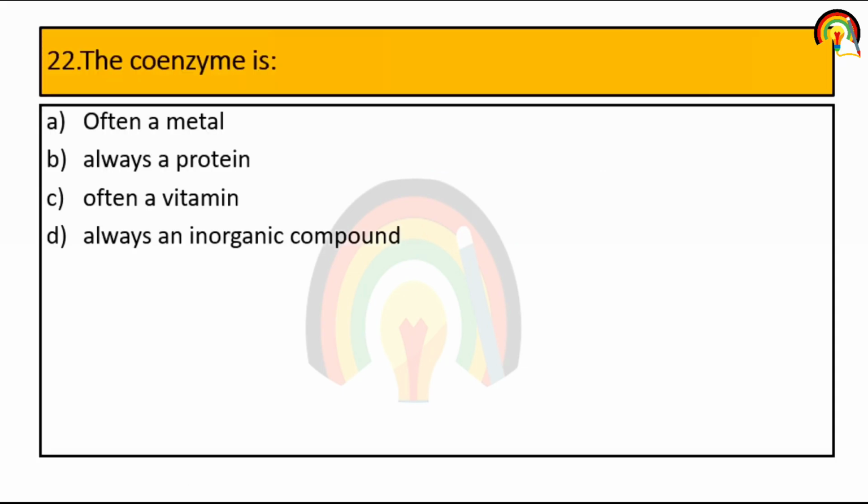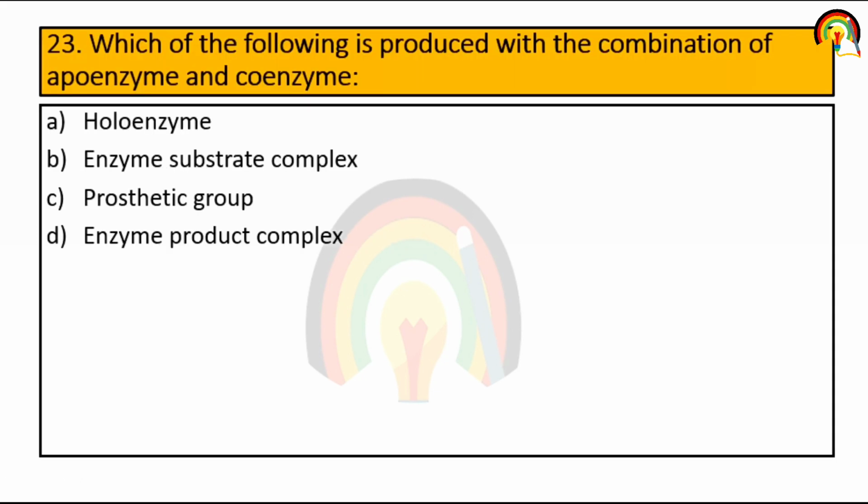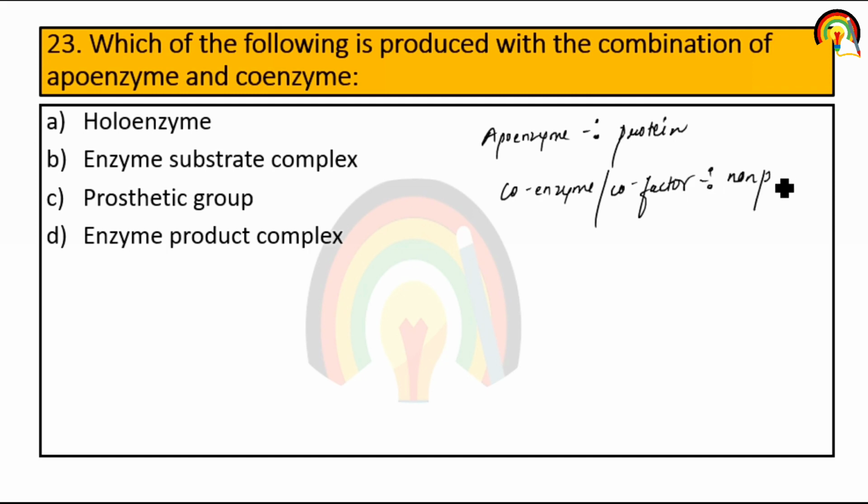Next question. The coenzyme is often a metal, always a protein, often a vitamin, always an inorganic compound. So coenzyme is often a vitamin. Next question. Which of the following is produced with the combination of apoenzyme and coenzyme? Apoenzyme is mainly the proteinaceous portion, the protein part, and coenzyme or cofactors are non-proteinaceous, or we can say prosthetic group. So the combination of these two is called holoenzyme. So it's the first one.